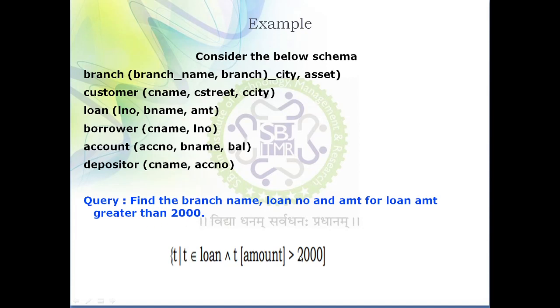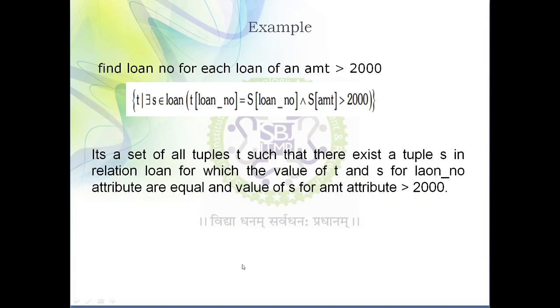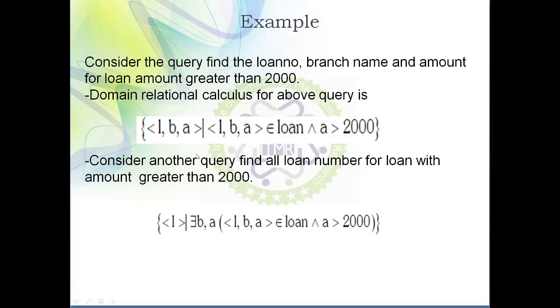So we have written this. This is a tuple relational calculus query. Now we'll see how to write a domain relational calculus query. How have we written this query? In this case we are not going to use a tuple variable as in tuple relational calculus, but we are going to make use of a domain variable.